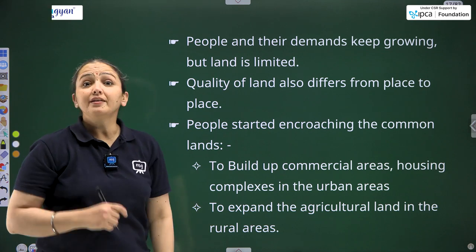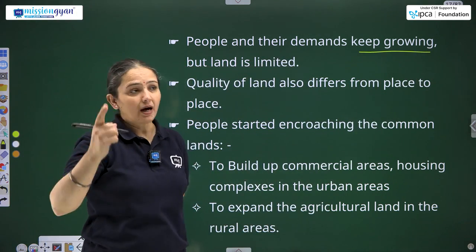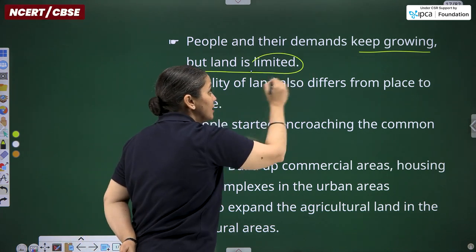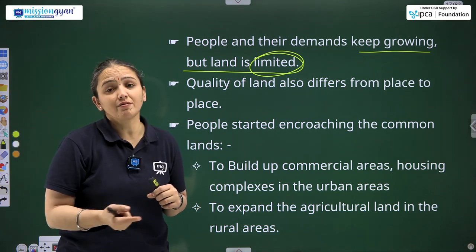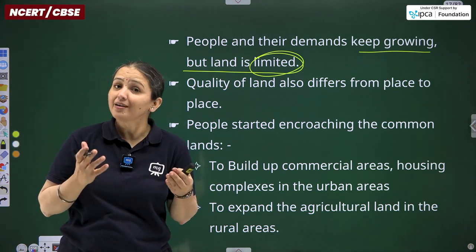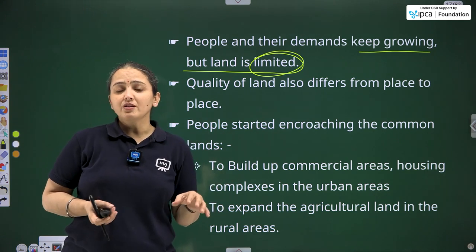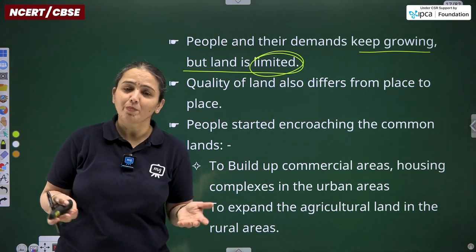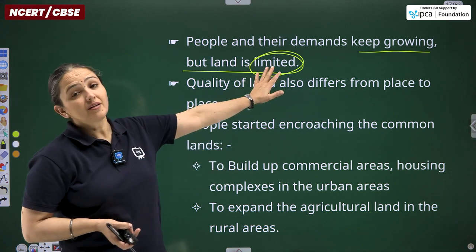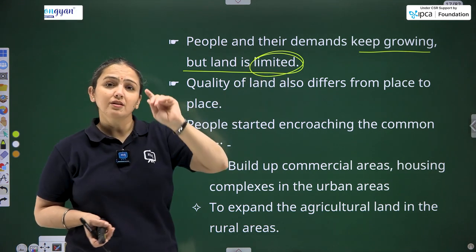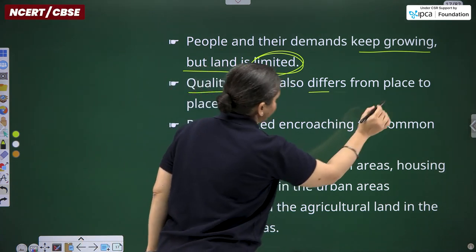Moving ahead, people and their demands keep growing. As the population is growing, the demands are growing, but land is limited. Population is increasing, demand is increasing for the resources, but the resources are limited. There is just 30% land on the earth. So whatever land is present, humans have to utilize that, but they are unstoppable. So their demands keep on growing day by day, but the stock of the land as a resource is in limited amount. Then quality of land also differs from place to place.